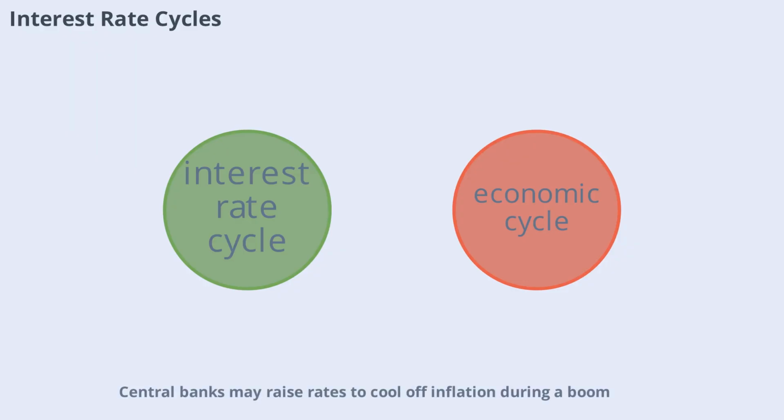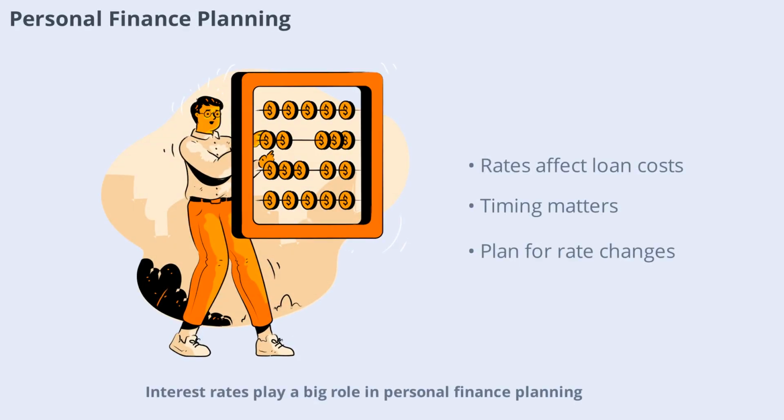Central banks may raise rates to cool off inflation during a boom, then lower them to stimulate growth during a slowdown. Understanding these cycles can help consumers and investors make better decisions about borrowing, saving, and investing. Interest rates play a big role in personal finance planning.